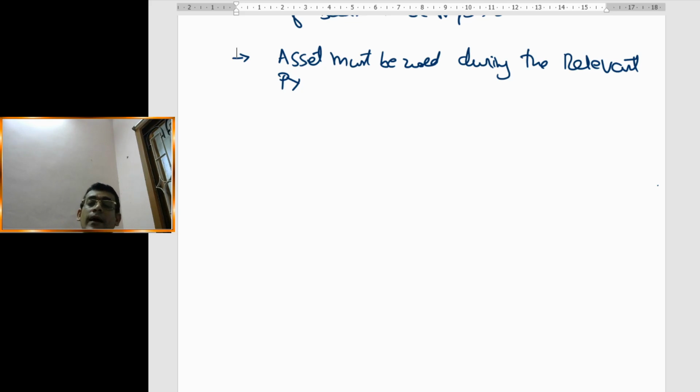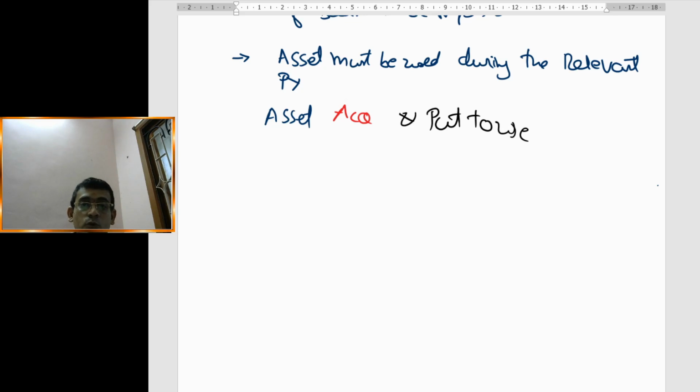So now here I want to put one special point. What the act exactly says is asset acquired. So the point is what? Asset is acquired, and what? Put to use. Asset acquired and put to use.